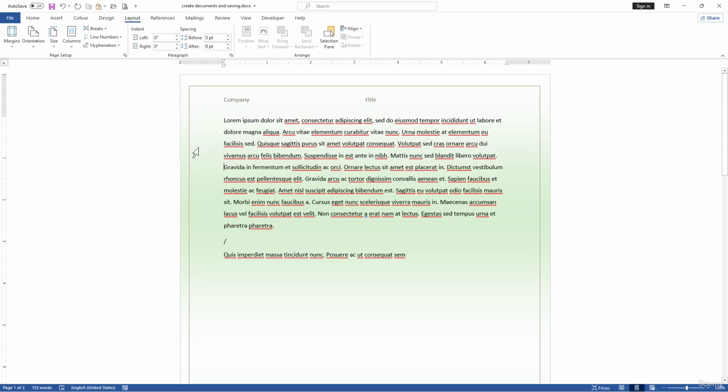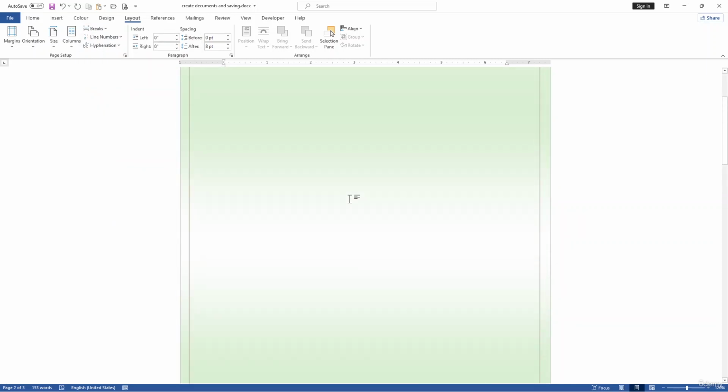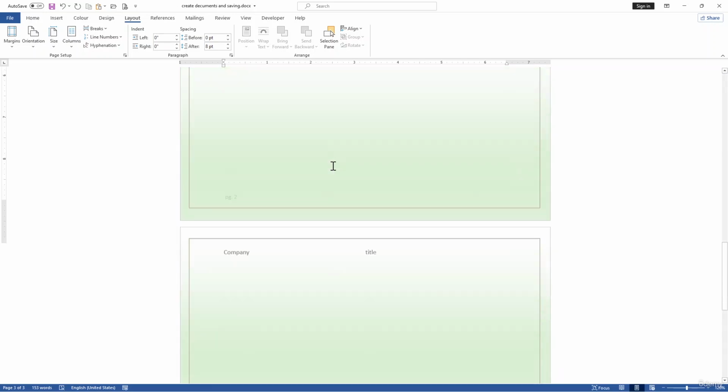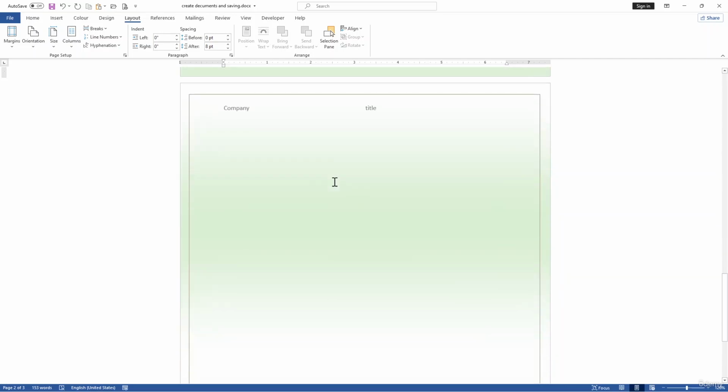Now let's start here and use the breaks and use the next page. So now it takes you from here to the next break or the next page. Okay, so this way you can easily use it.